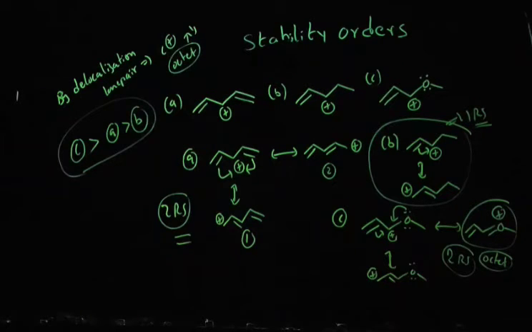Between A and C, C will be the most stable because in case of C, one resonance form is going to get a complete octet. As a result, C will be more stable as compared to A. Between A and B, A will be more stable because it is stabilized by two extra resonance structures, as compared to B, which contains only one extra resonance structure. Okay, let's discuss one more example, guys.